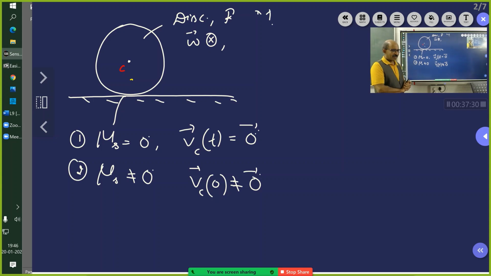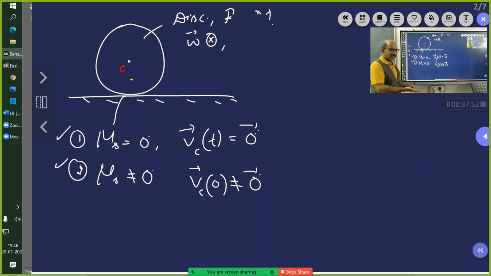Hey, why are you confusing? I finished that point, now I am with this point. Okay, so your friend is telling that, under this circumstance, omega will increase, Vc will decrease. So according to you, if I leave this situation, then the body's omega will increase infinitely? Not infinitely. Correct.